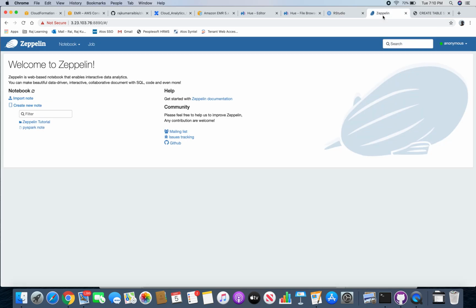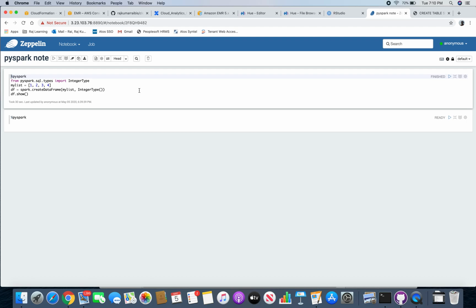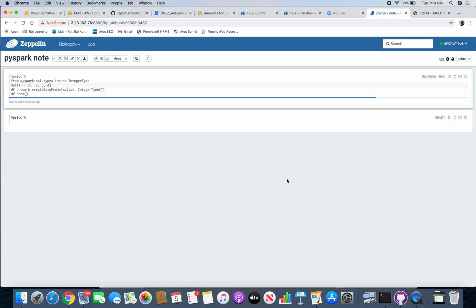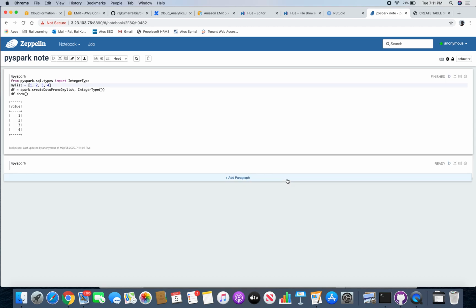One more notebook style GUI is Zeppelin. It's a favorite mainly among data scientists. So Zeppelin, plus Jupyter notebook. JupyterHub is also provided. I have already created one PySpark notebook, a very straightforward example. I have attached the PySpark interpreter. I am trying to create a data frame from a list, and then showing this data frame. Yep, as simple as that.